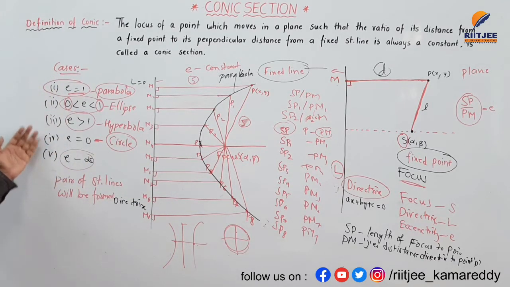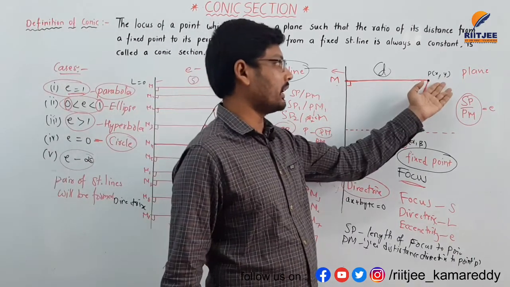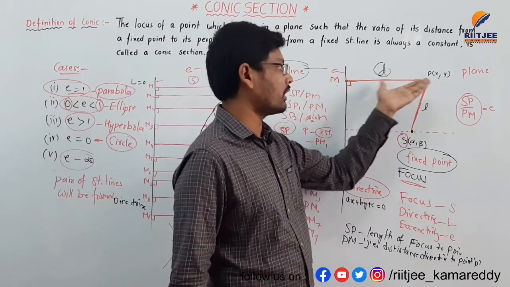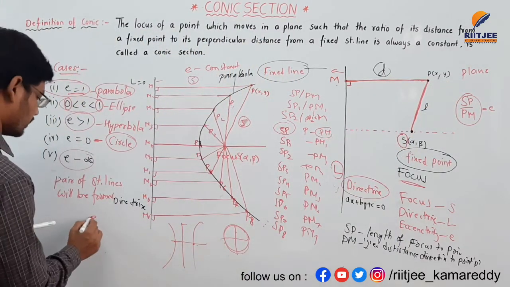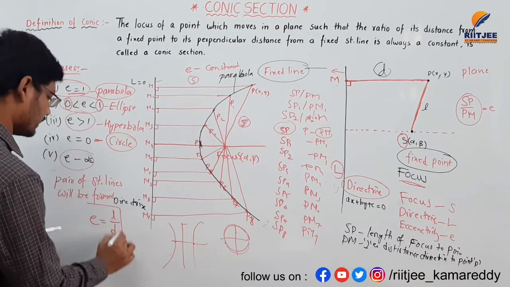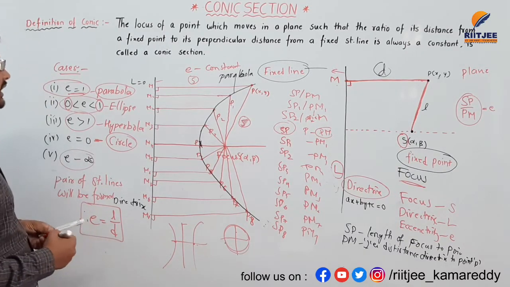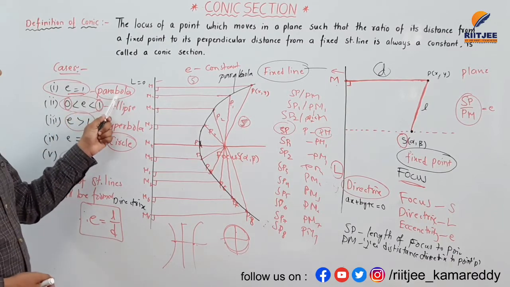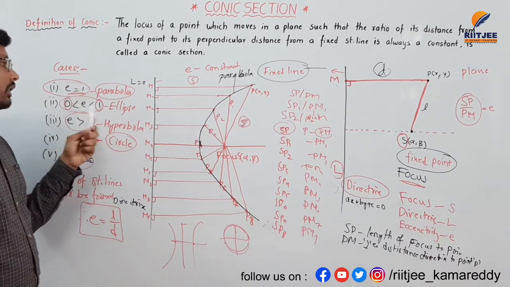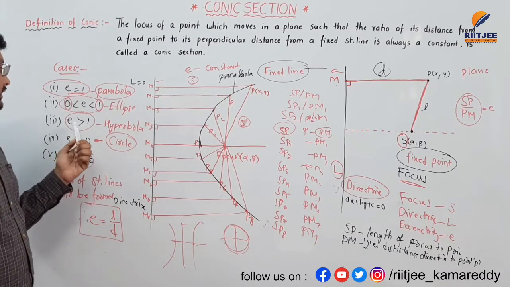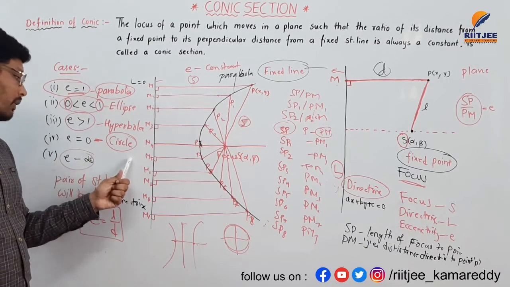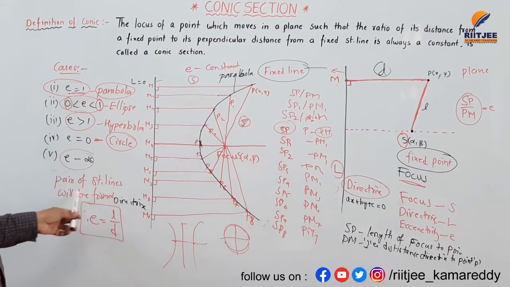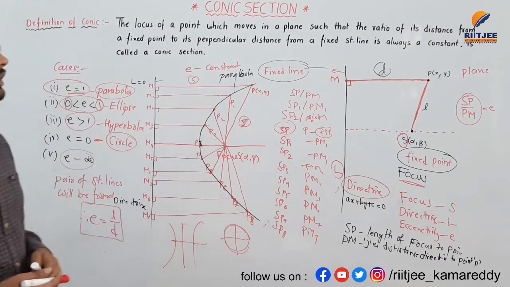We have 5 cases, based on eccentricity, which is the ratio of the distance from the focus to the point on a plane and the perpendicular distance to the directrix. That is denoted by e is equal to L by D. If eccentricity is equal to 1, a parabola is formed. If eccentricity lies between 0 and 1, an ellipse is formed. If eccentricity is greater than 1, a hyperbola is formed. If eccentricity is equal to 0, a circle is formed. If eccentricity is infinity, a pair of straight lines will be formed here. And this is all about this one.